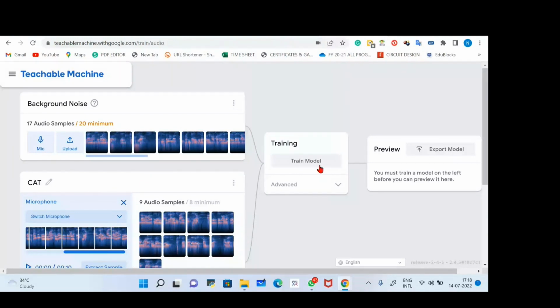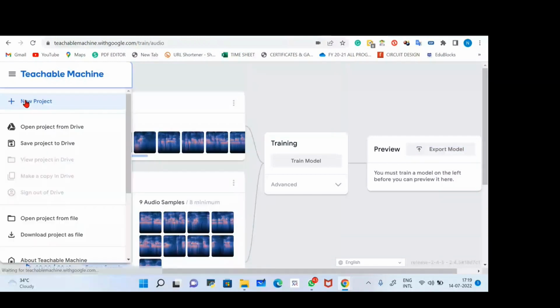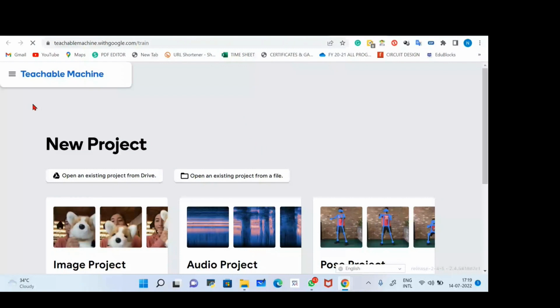This is homework basically, because we have very little time. We have 12 minutes left, and the process is the same. First you upload the data, then train your model, and then check the data again. You can share these projects with others also. The process is the same. Now we'll do the third one, that is pose detection. So again, I'm opening a new project, and I'm going to use this one, pose projects.